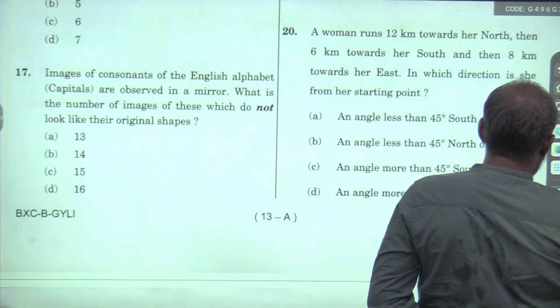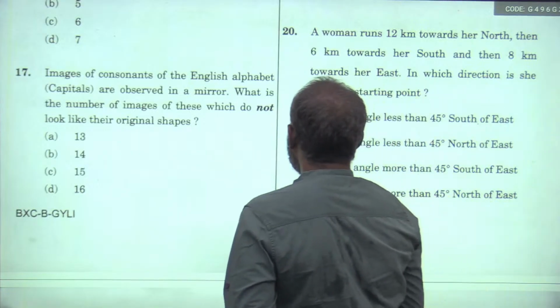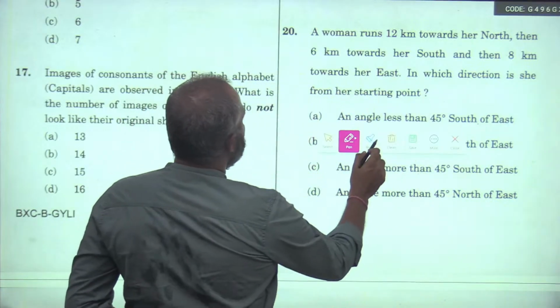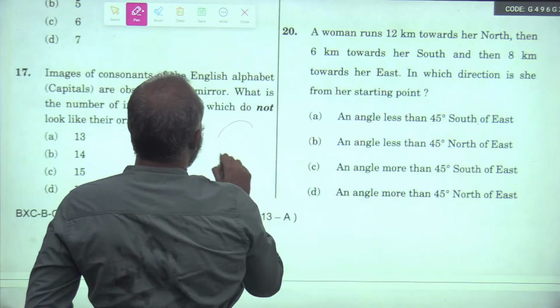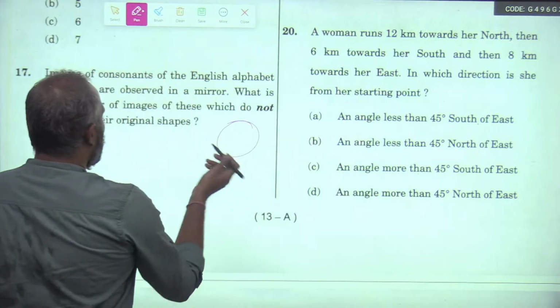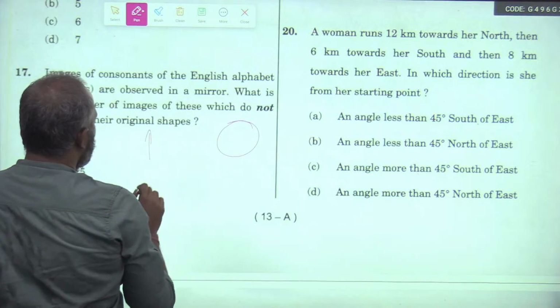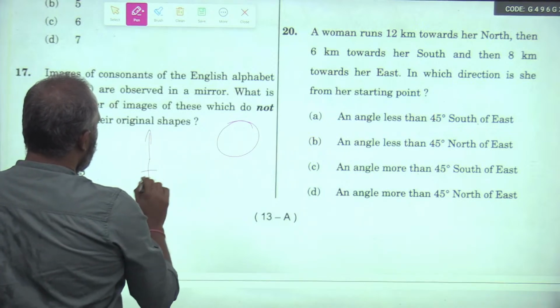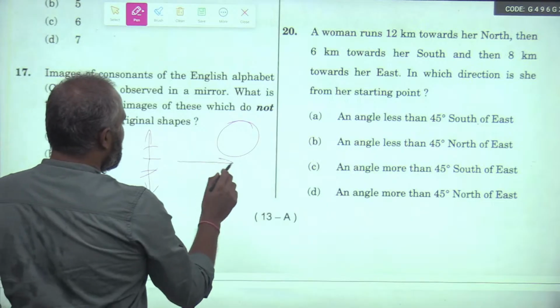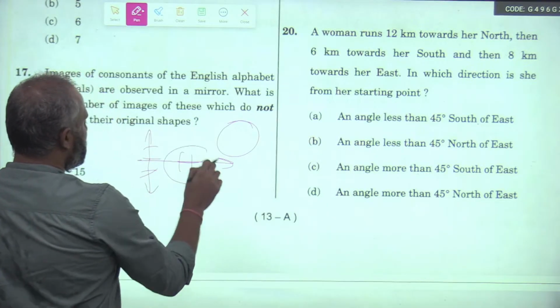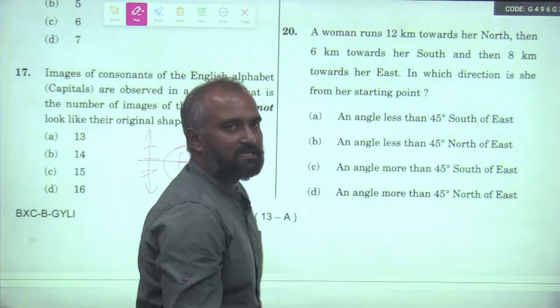Look at the whole problem as a whole. When you have a holistic approach, you go north, you go south, what will happen? Both will cancel each other. You go east or west, both will cancel each other.